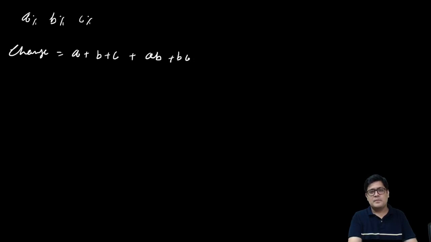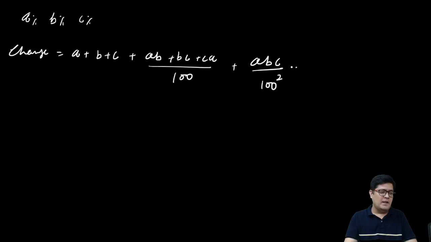If there is an A percentage change, B percentage change, and C percentage change, this is what the overall change looks like.